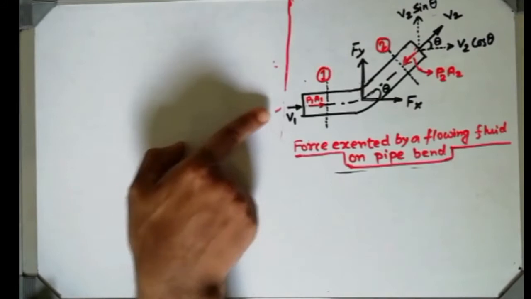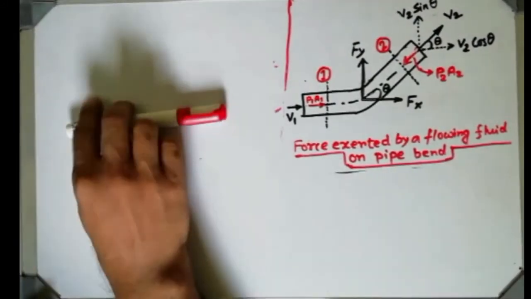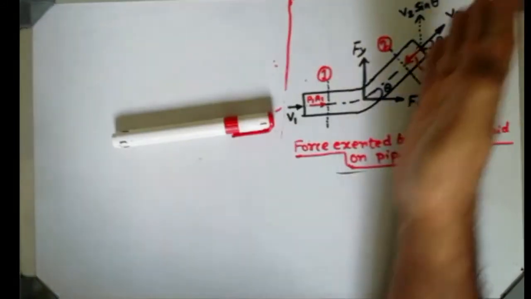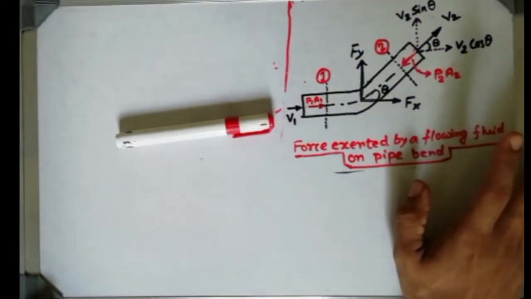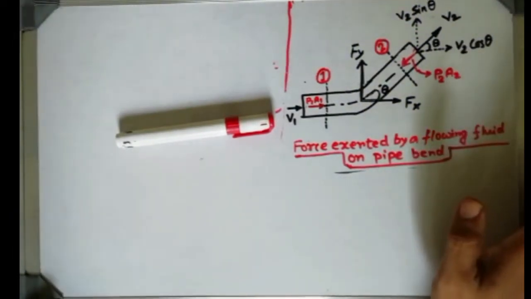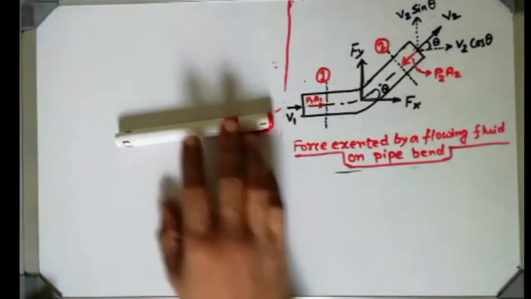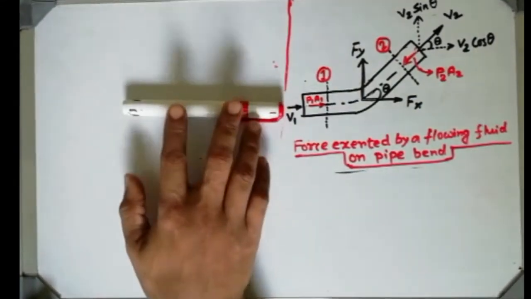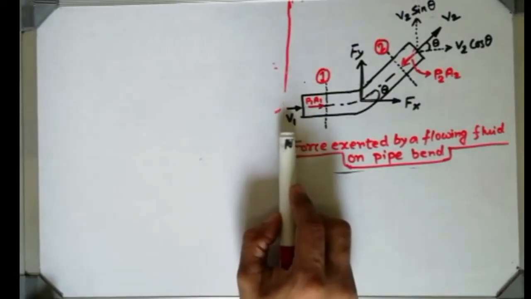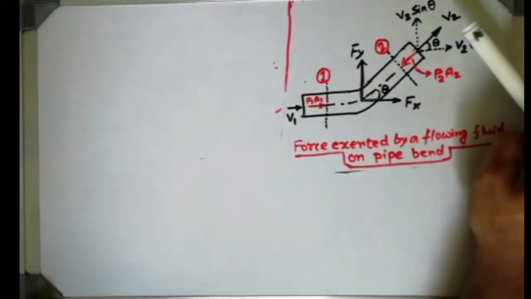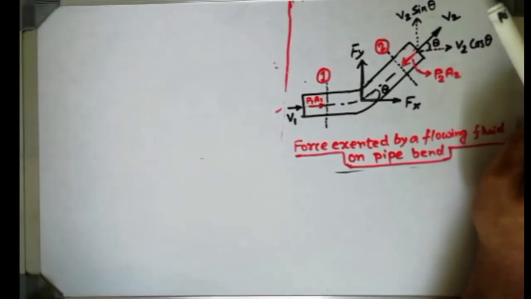Okay, so from this side the fluid is entering, and from here that fluid is going out. I am again considering it is an incompressible fluid. Water is flowing, not any gas. So fluid is flowing through here and going out from there. V1 is the incoming velocity inside the pipe and V2 is the outgoing velocity from the pipe.